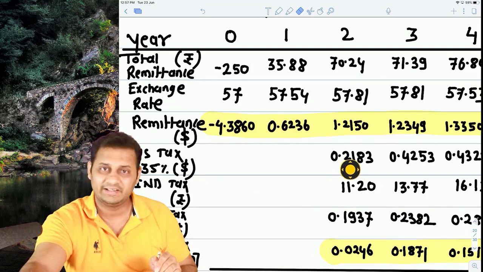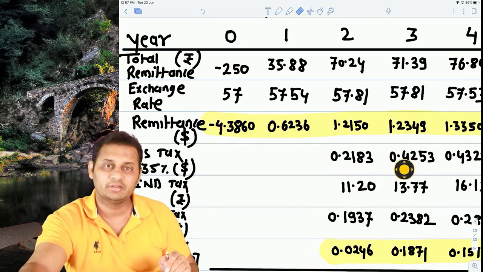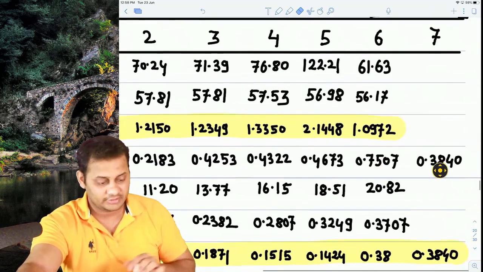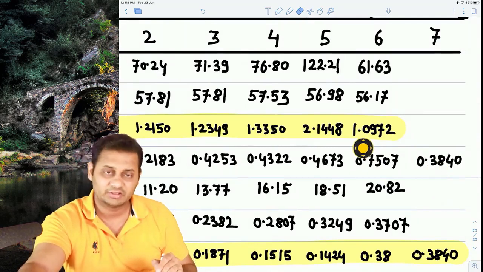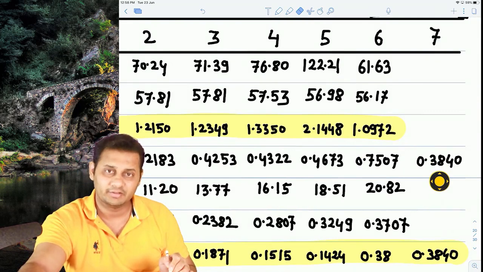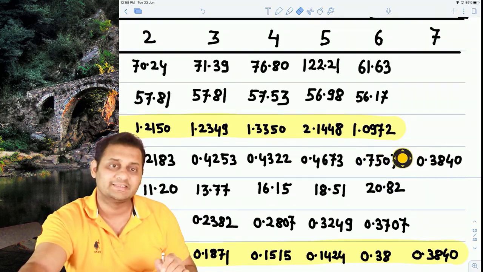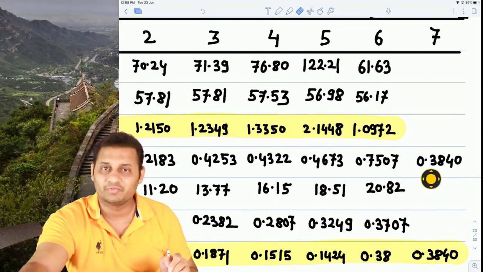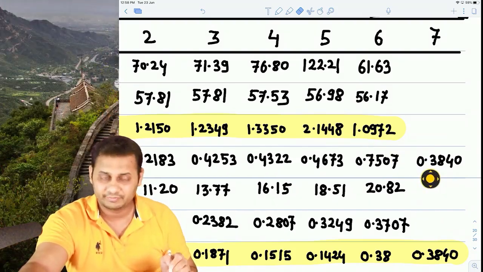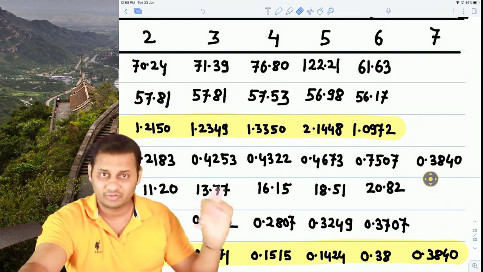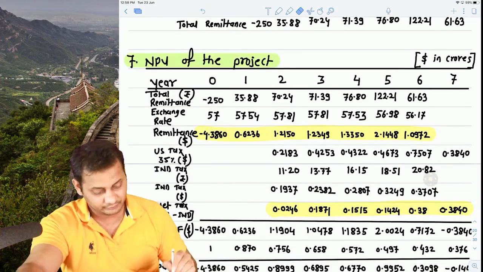So second year, third year and so on. The 6th year's cash flow is this in American dollars, and tax of that will be payable in the 7th year. The institute has ignored this tax 0.3840. I don't know why, and there is no valid reason for that. So that's why I have taken it.